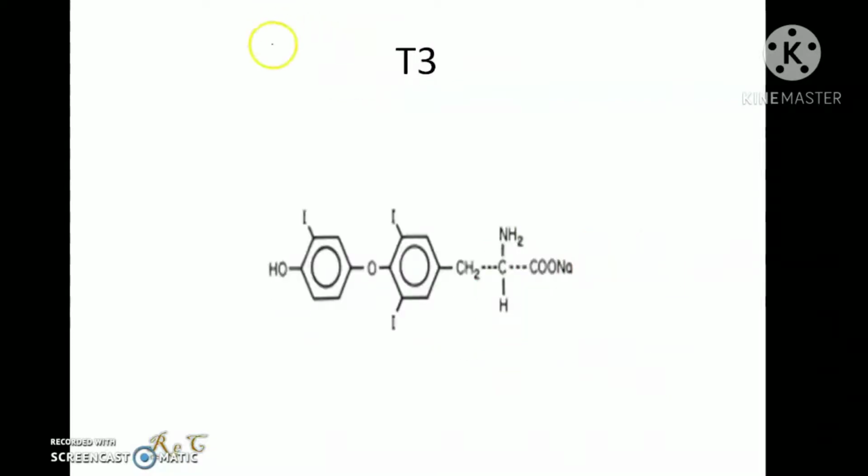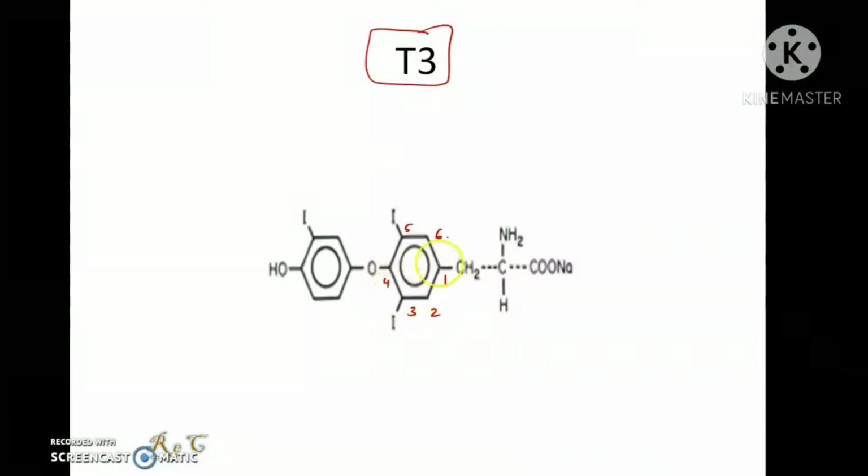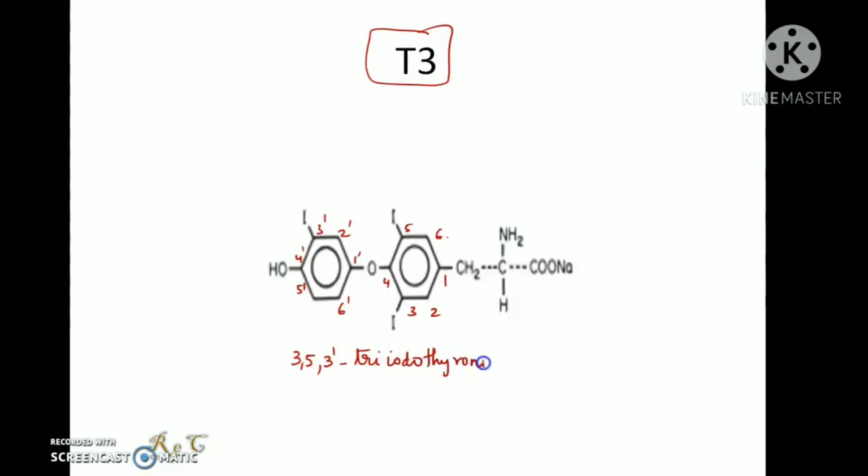Then coming to T3, as we have seen in the numbering of T4, the numbering of T3 is also very much the same. The phenylalanine residue is numbered first, and then the phenolic ring is numbered as 1', 2', 3', etc. So the numbering of T3 is L-3,5,3'-triiodothyronine.